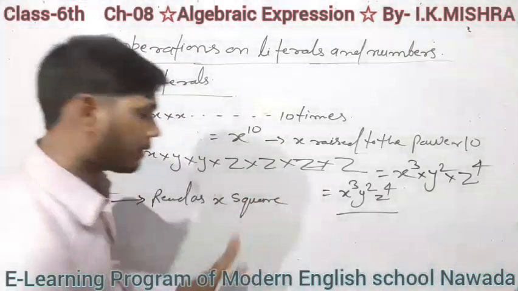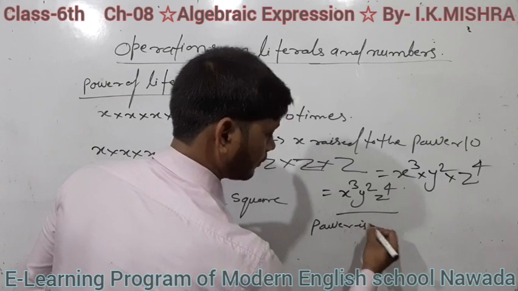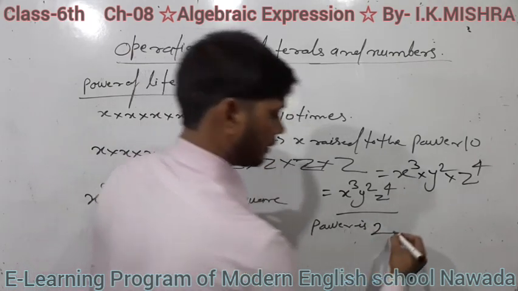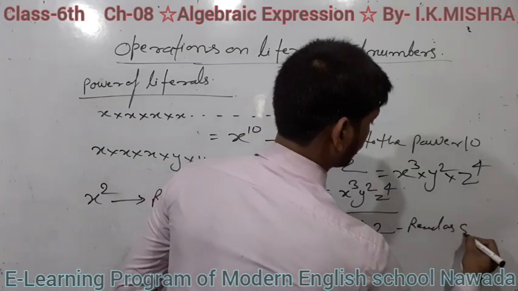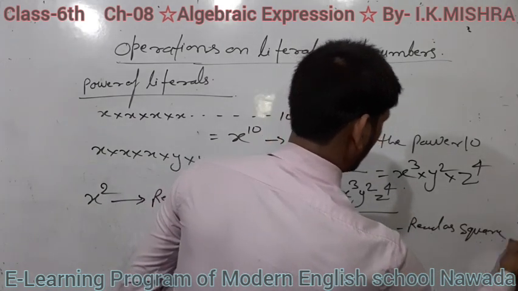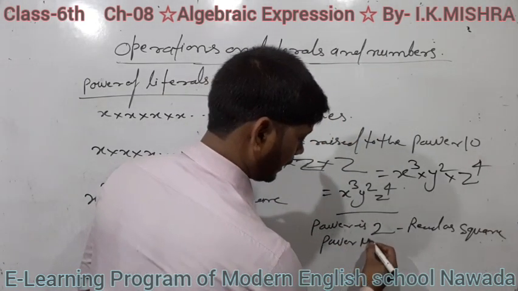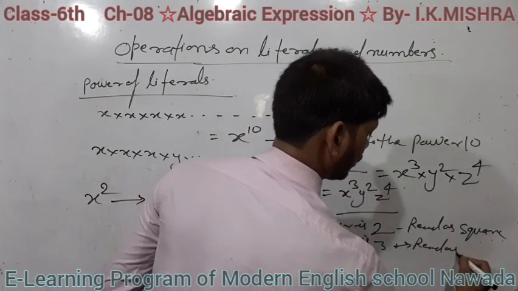When power is 2, read as square. If the power is 3, read as cube.